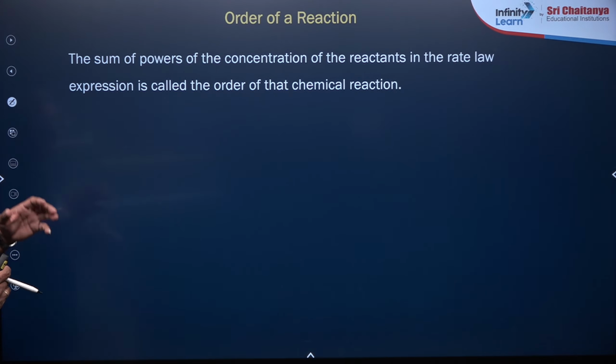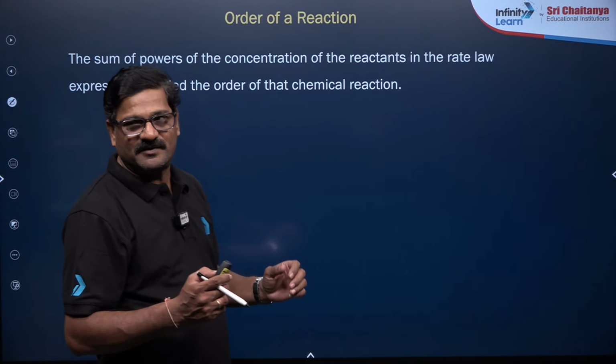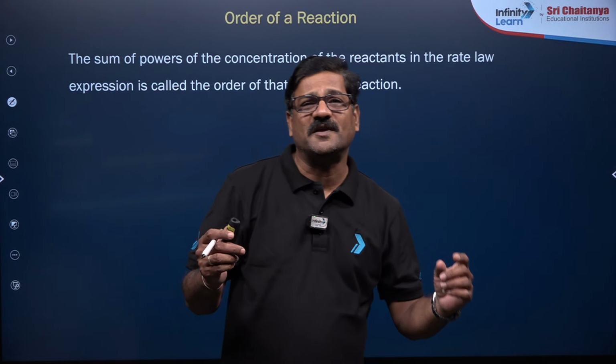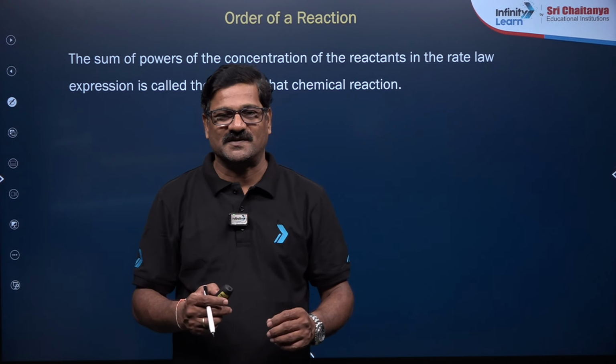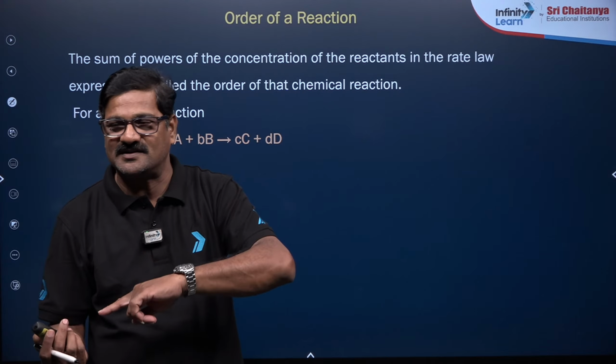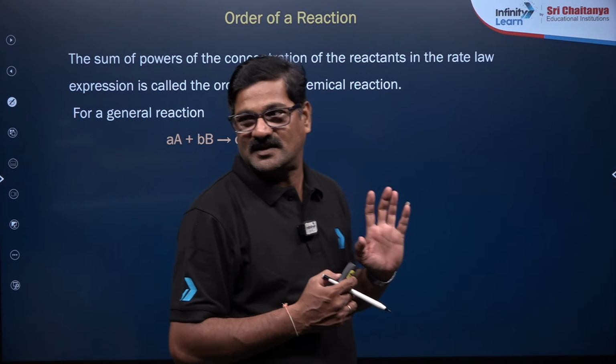What is the order of a reaction? The sum of the powers of the terms used in the rate law expression is called the order of a reaction. And this order can be anything. In a general reaction, a moles of A plus b moles of B, with the products being whatever they may be. Chemical kinetics always focuses on the reactant side, but not on the product side.